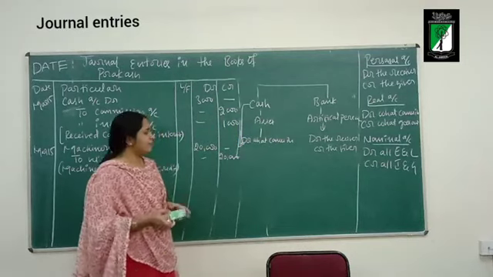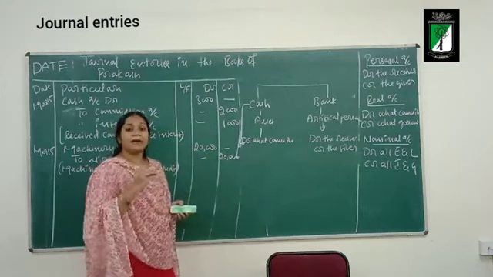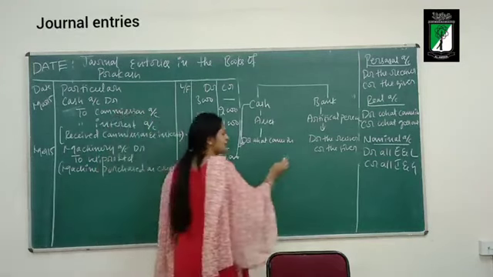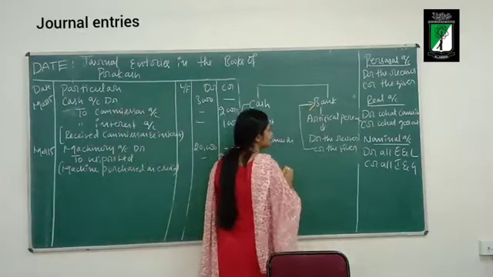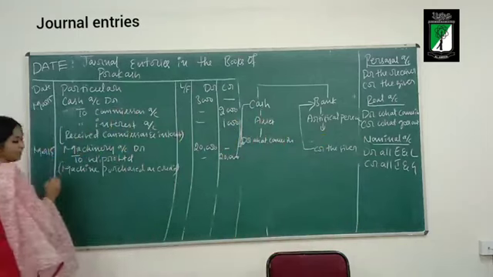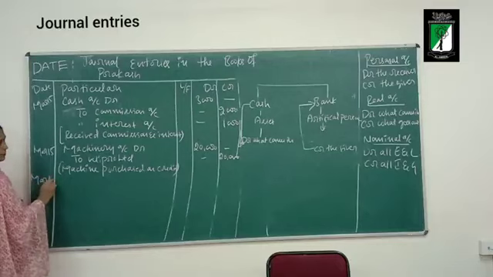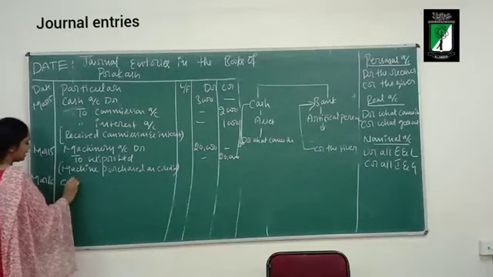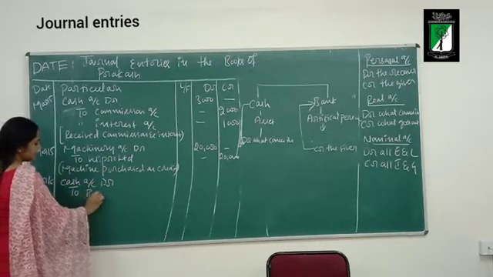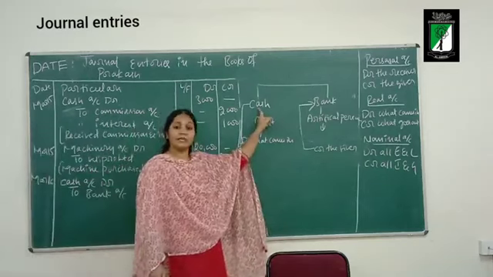Bank is an artificial person. The business has drawn money from the bank for office use. Is the bank the giver or receiver of this money? The bank is the giver, so I consider the credit aspect. What is the date of the transaction? March 16. What is the journal entry? Cash account debit to bank account. See here, the business has withdrawn money for office use, so I have written cash here.